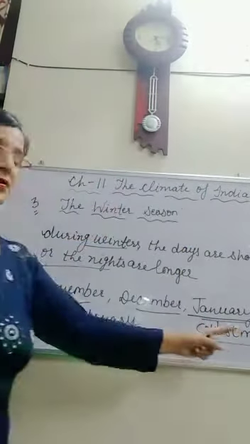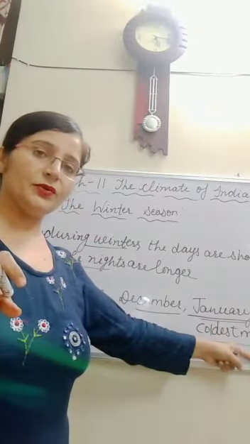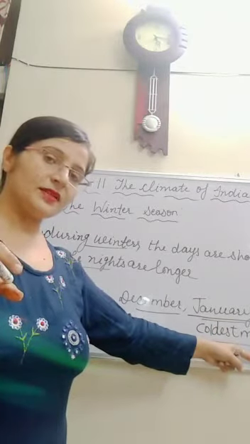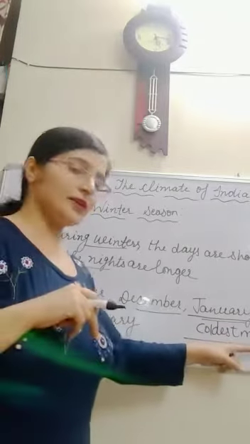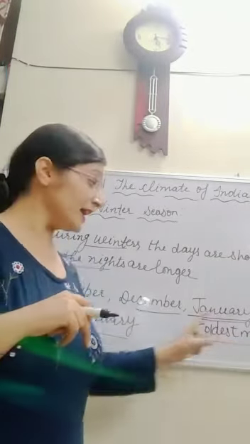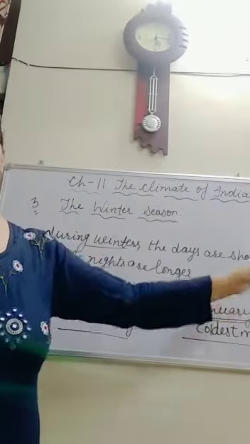And which is the hottest month of the summer season in India? Yes, June. June is the hottest month and January is the coldest month of northern India.